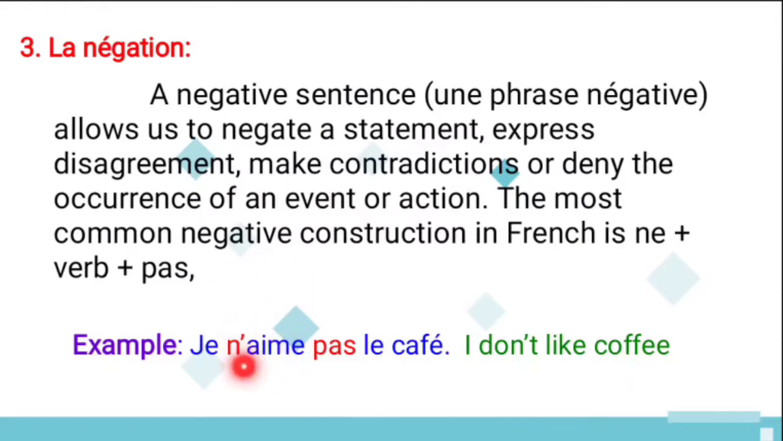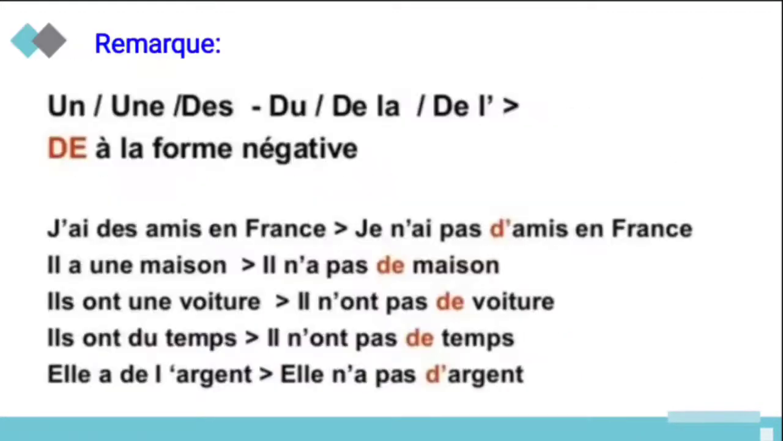And before the verb you have to use ne. Why did I put an apostrophe over there? Because the verb begins with a vowel, and pas is used after the verb. And some remarks are there when you change it to the negative form. See the indefinite articles. What are the indefinite articles? Un, une, des. And for the partitive articles, what are the partitive articles? Du, de la, de l', and des. For these, when you change into the negative form, you have to use de.